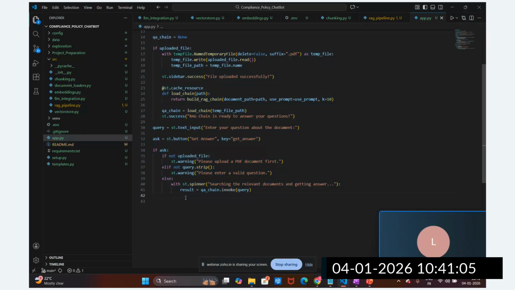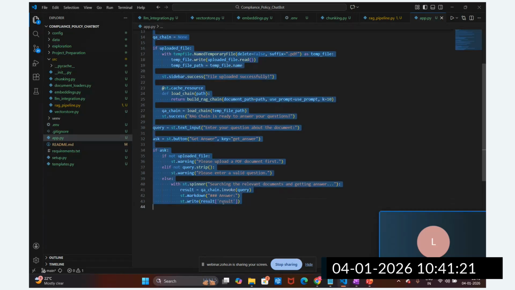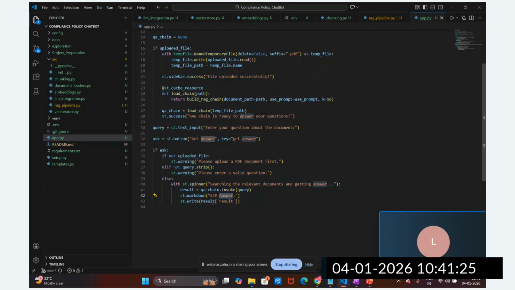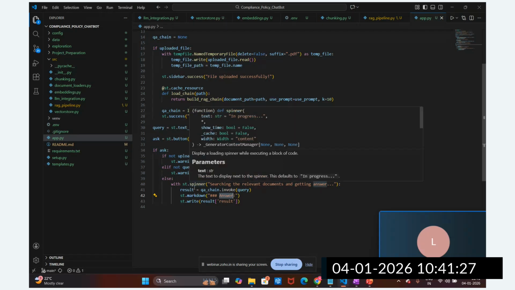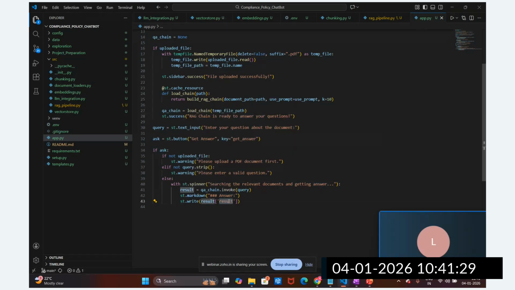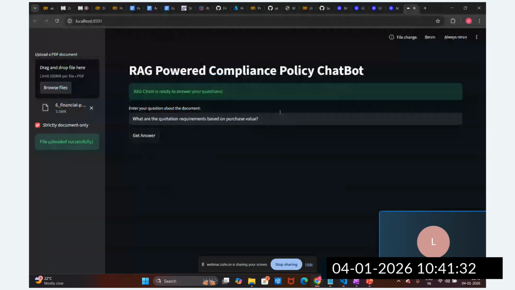I'm going to write this now. st.markdown, or subheader. I'm going to use markdown for the heading, and I'm going to write it as a result. Markdown means just a heading that we are providing, and then we are going to write this result. What is the result we got? We are going to print this result here in the UI. Now you can see I'm going to rerun this. Get the answer.